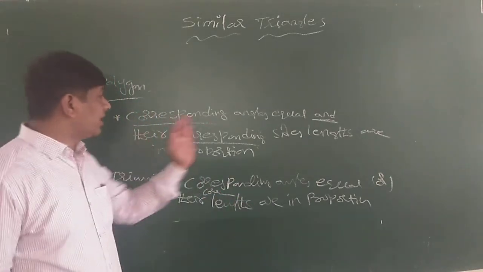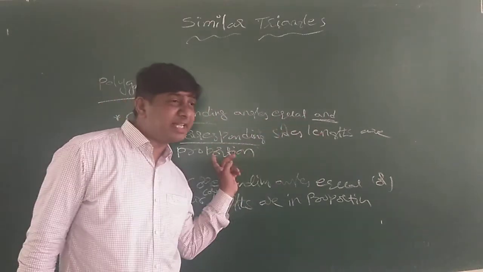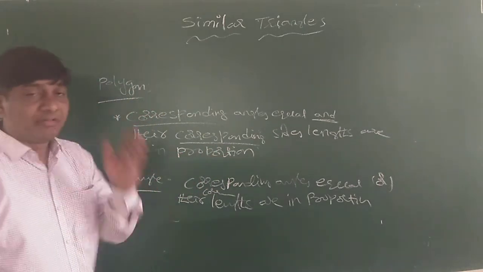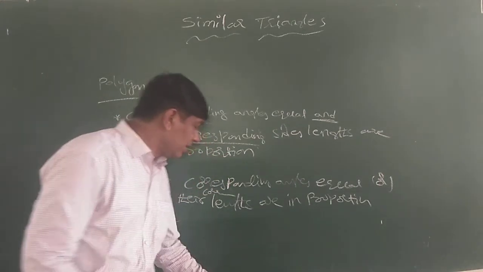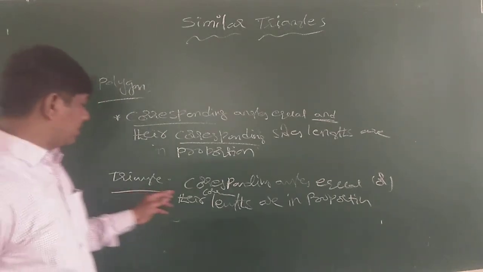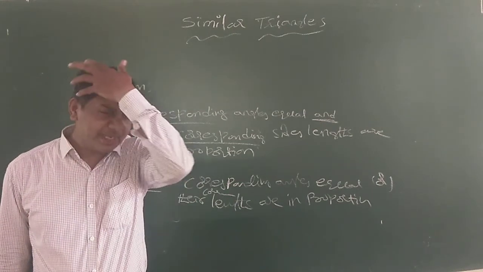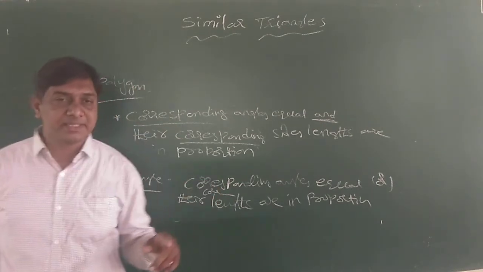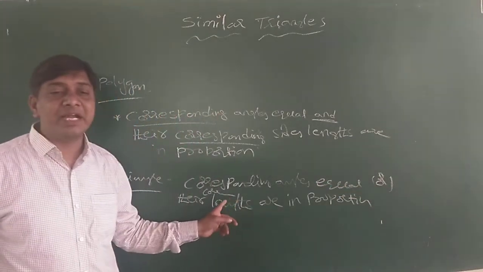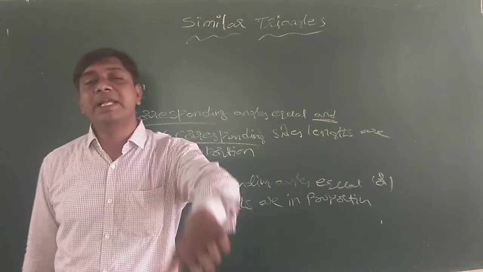Two polygons are said to be similar if their corresponding angles are equal and their corresponding side lengths are in proportion, whereas triangles are similar if their corresponding angles are equal or their corresponding side lengths are in proportion. Because if any one condition exists in a triangle, the second automatically exists.